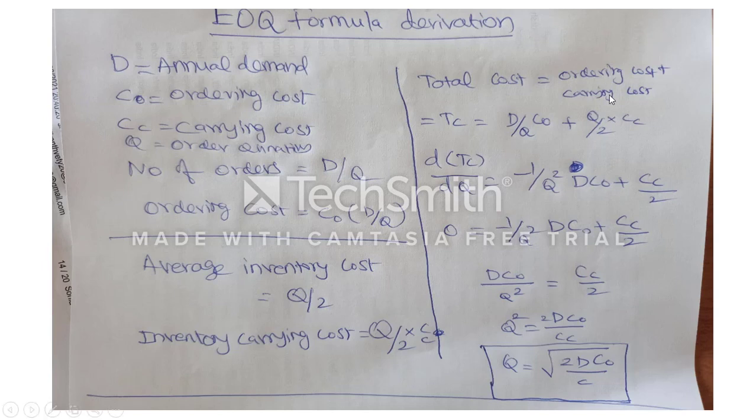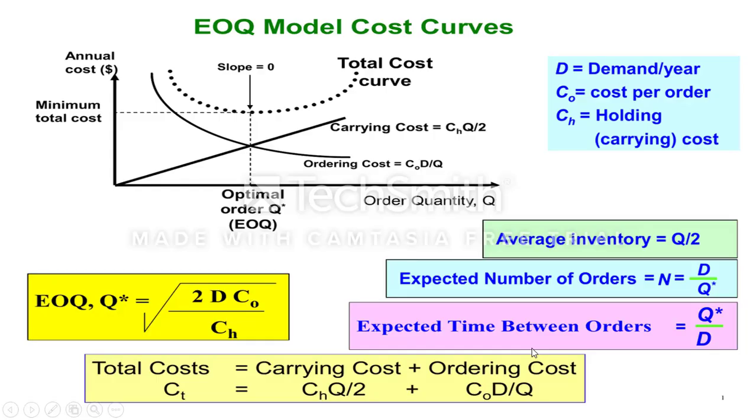Equations like total cost and number of orders, we are going to use for solving the problem. This economic order quantity we derived on the previous slide. If you look at this graph, the x-axis is quantity and the y-axis is cost.